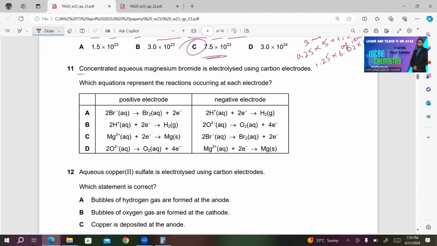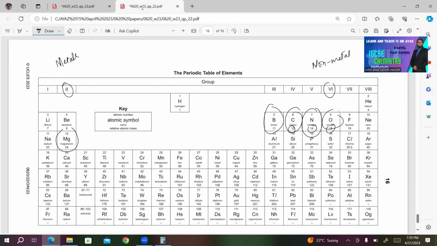Number 11. Concentrated aqueous magnesium bromide is electrolyzed using carbon electrodes. Which equations represent the reactions occurring at each electrode? We have concentrated aqueous magnesium bromide. What's the formula of magnesium bromide? Here's magnesium and here's bromine. The charge on group 2 is +2. Group 7 is -1. For the formula between magnesium and bromine, ignore the charges. What will we get? We will get MgBr2.